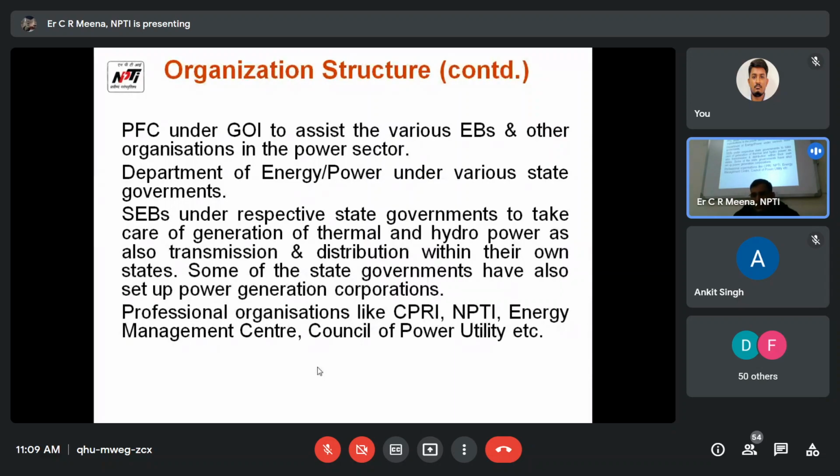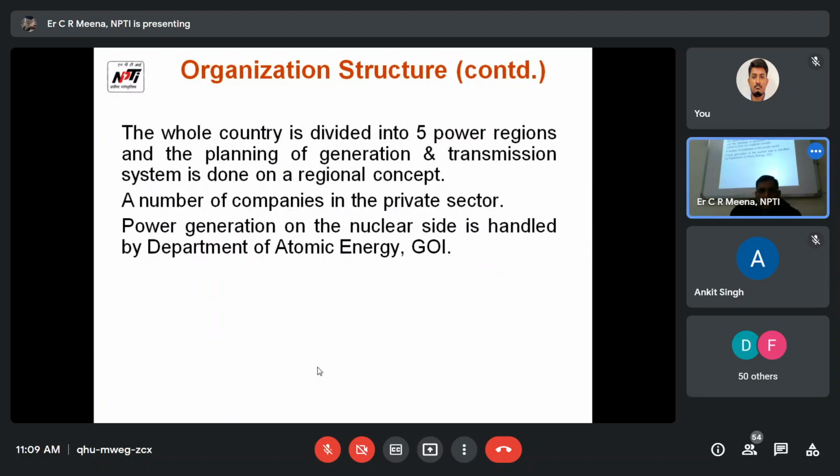Professional organizations like CPRI, Central Power Research Institute, NPTI, where we are here, Energy Management Centers, and Council for Power Utility support the development of the power sector. We are also doing like that. The whole country is divided into 5 power regions, and the planning of generation and transmission systems is done on a regional concept. A number of companies in the private sector also generate power. Nuclear power generation is handled by the Department of Atomic Energy, Government of India.